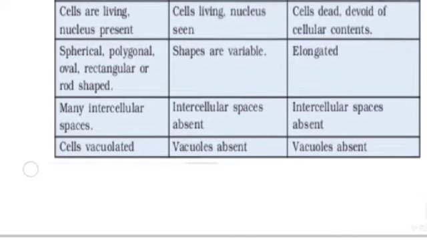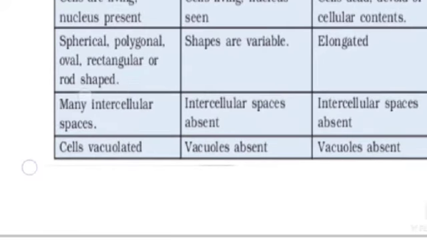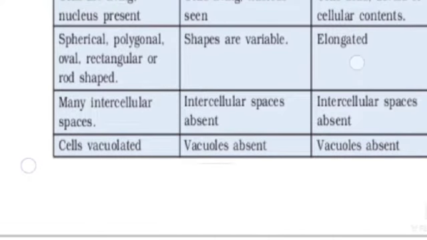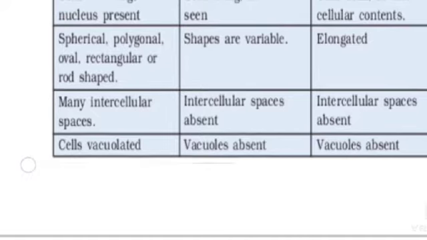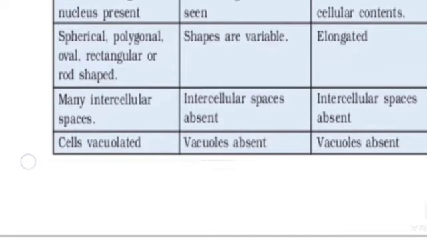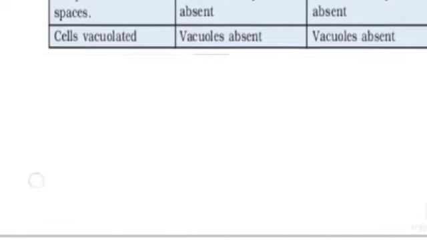Parenchyma cells spherical, polygonal, oval, rectangular or rod shaped. Collenchyma cell shapes are variable. Sclerenchyma cells are elongated. Parenchyma cells have many intercellular spaces. Collenchyma cell intercellular space is absent. Sclerenchyma cells also intercellular space absent. Parenchyma cells vacuolated. Collenchyma cell vacuoles are absent. Sclerenchyma cell vacuoles absent.